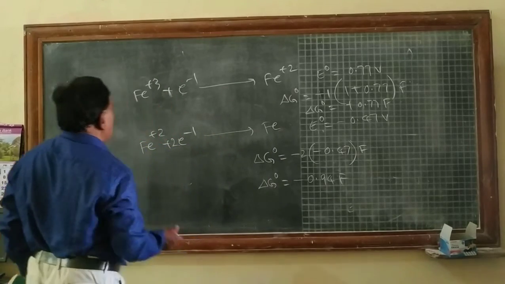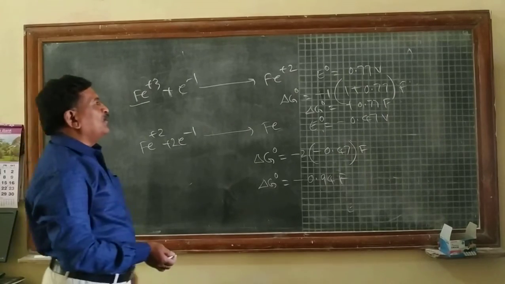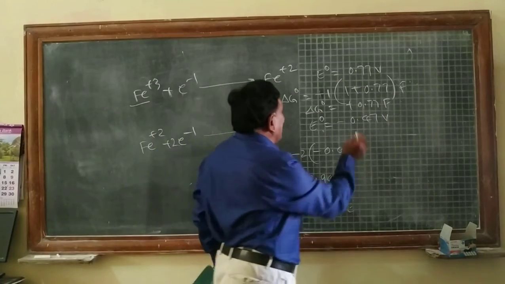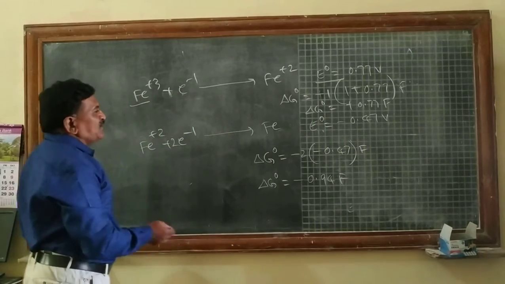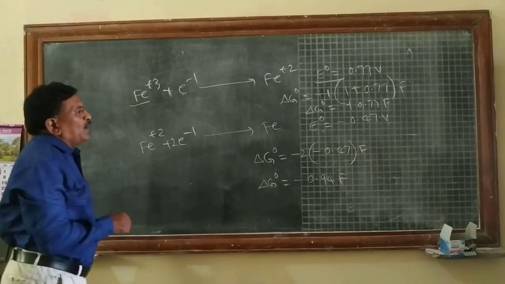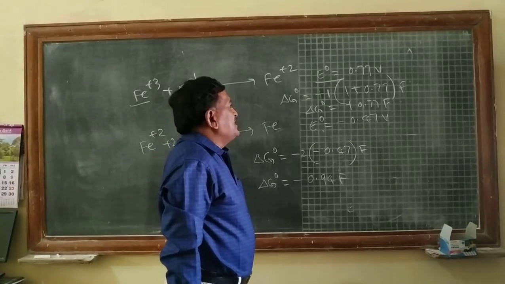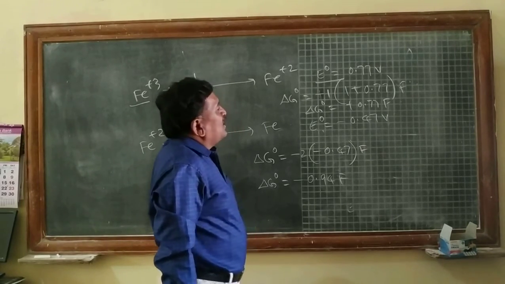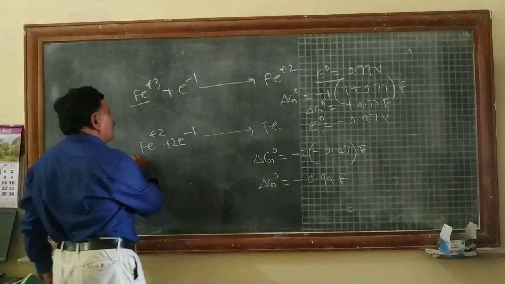The first equation is Fe3+, the ferric state of iron, gains 1 electron to form Fe2+. Its standard electrode potential is 0.77 volts, and the free energy delta G0 is equal to plus 0.77 F. Then we will have Fe2+, that is